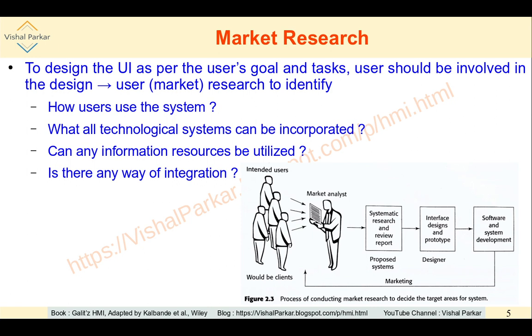So what all technological systems can be incorporated for achieving that goal, designing that system? Are there any ready-made information resources which we can tap and utilize in that application? Is there any way of integration so that the system can be divided into different modules, and those modules can be designed in parallel, or are any other systems there which can be integrated with the system being designed?